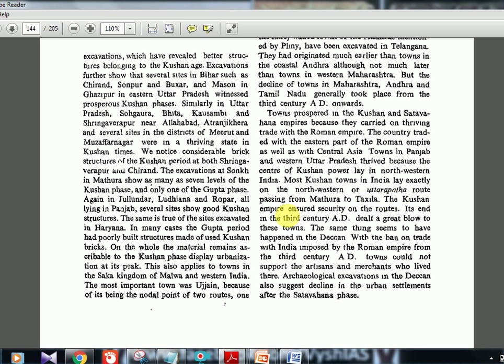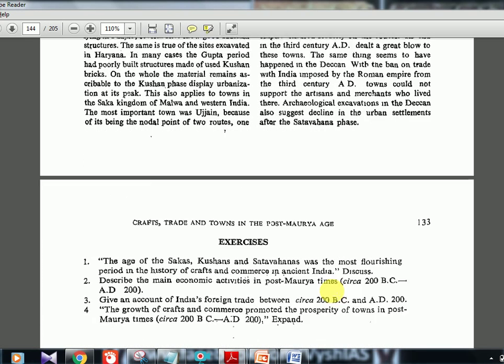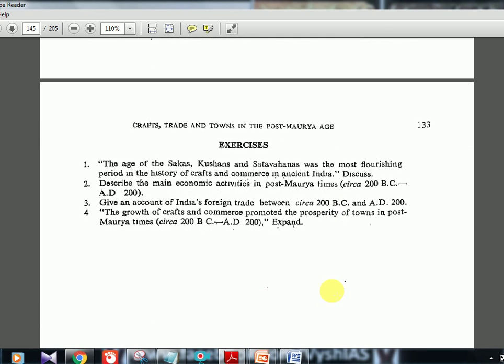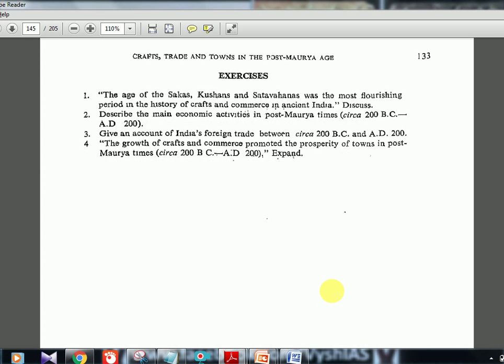The Kushan Empire ensured security on the routes, because Kushans had control over the Silk Route also. Its end in the 3rd century AD dealt a great blow to these towns. The same thing seems to have happened in the Deccan. With the ban on trade with India imposed by the Roman Empire from the 3rd century AD, towns could not support the artisans and merchants who lived there. Archaeological excavations in the Deccan also show the decline in the urban settlements after the Satavahana phase. So it is all telling about the decline. In the north, trade and the Kushanas declined, so the entire kingdom declined, and in the south also trade was banned by the Roman Empire, and that is why it was declining.